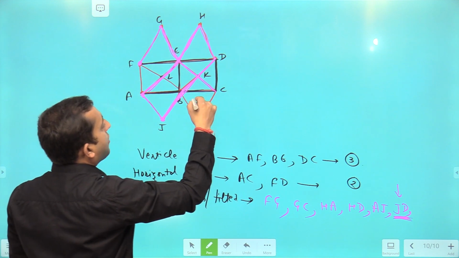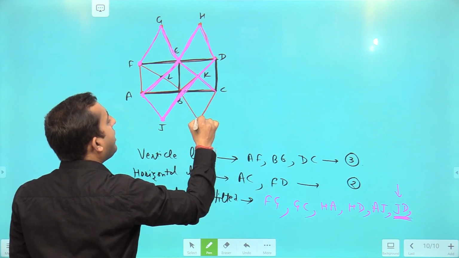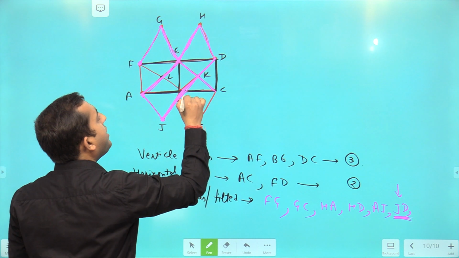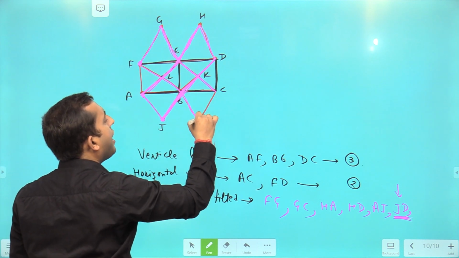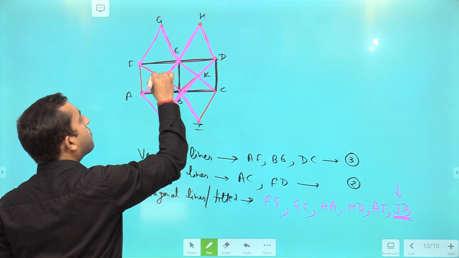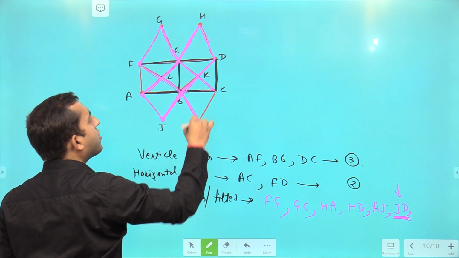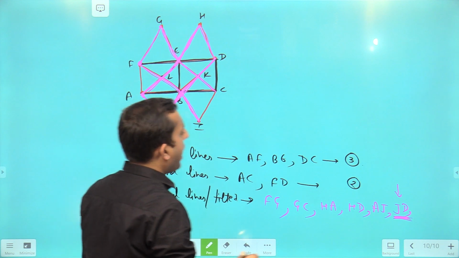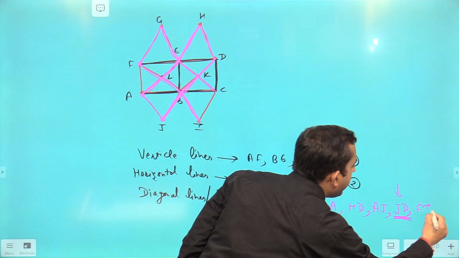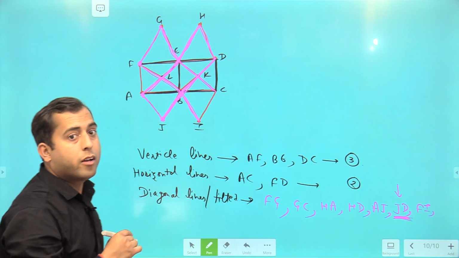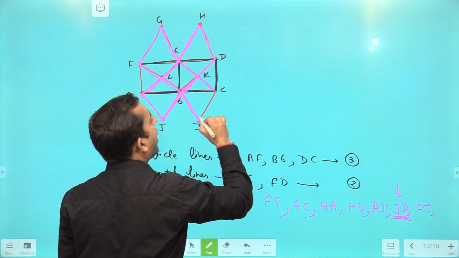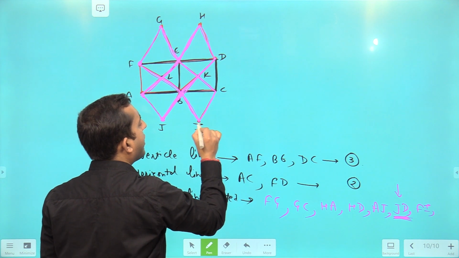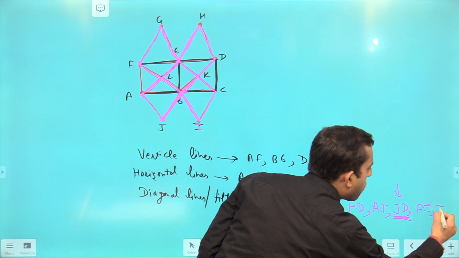Okay. Now talking about the next thing. The next line is IBKLF. If you draw this figure properly, they will lie on the same line. So FI is the next line. After it, finally, IC.